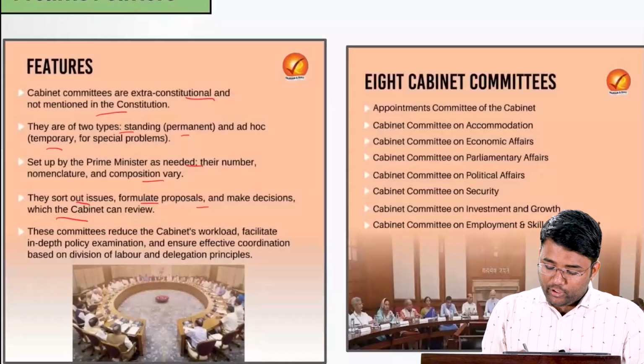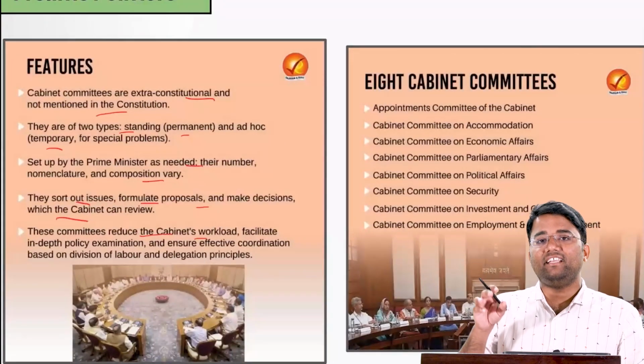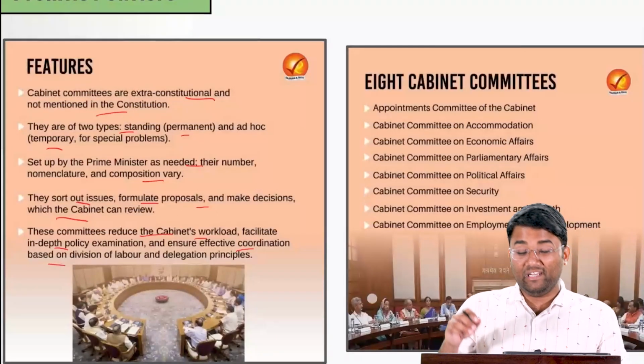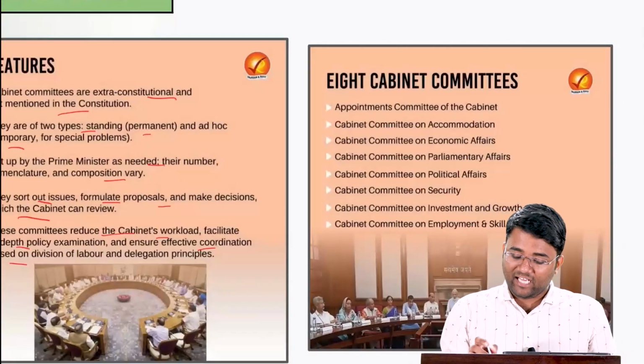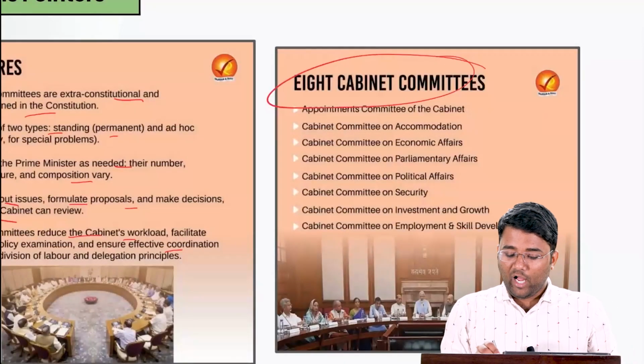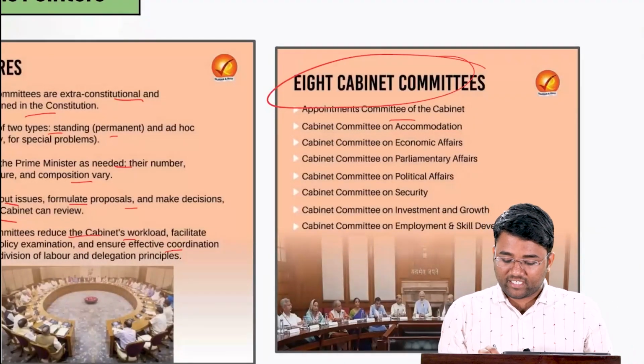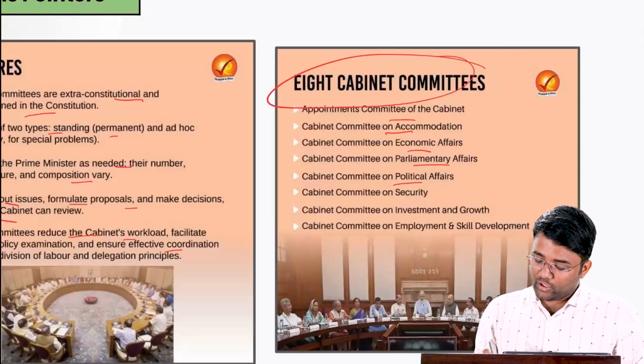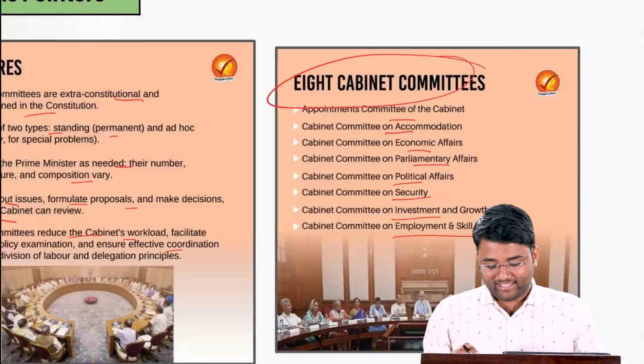These committees reduce the cabinet workload, facilitate in-depth policy examination and ensure effective coordination based on the division of labor and delegation principles. As of now, there are 8 cabinet committees: Appointments Committee of the Cabinet, Cabinet Committee on Accommodation, on Economic Affairs, Parliamentary Affairs, Political Affairs, Security, Investment and Growth, and Employment and Skill Development.